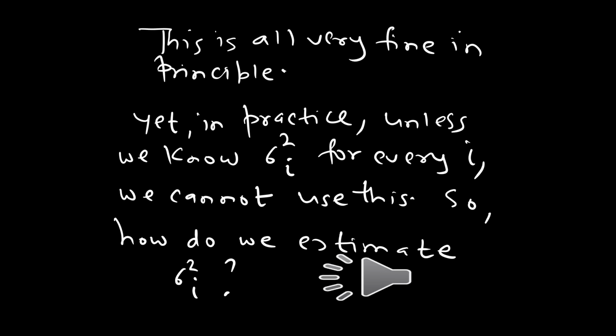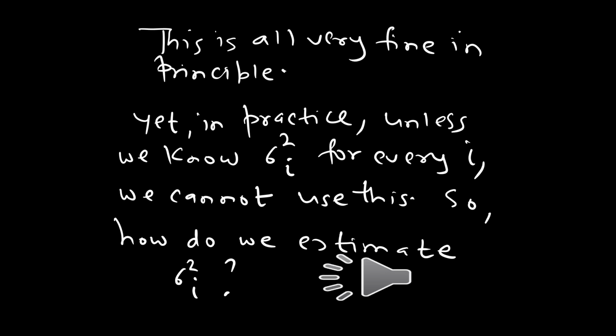Fine, so if you know sigma square i, you can always do this. But the question is, we don't know sigma square i. In fact, we are not likely to ever know it. So how does one then use all this? What we'll do now is make a strategy for estimating sigma square i for every i, and then we will use the estimated sigma square i in place of the original sigma square i to develop a